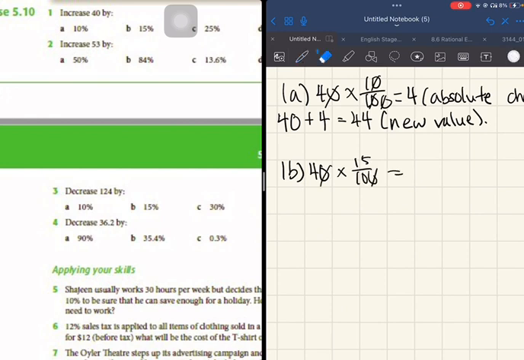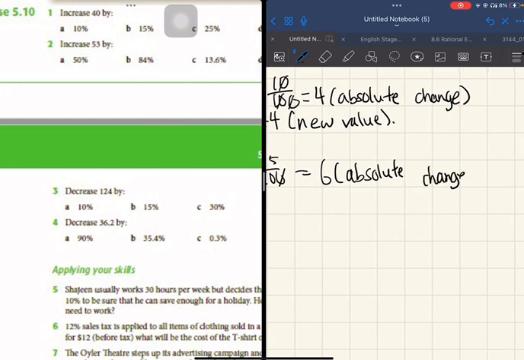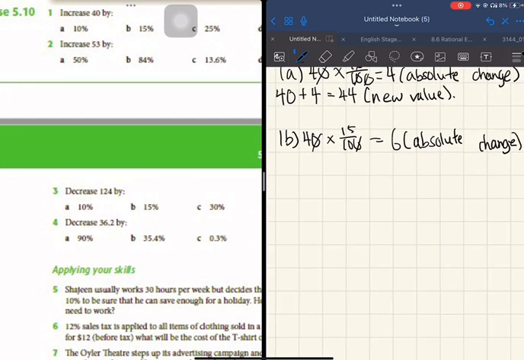Question 1b, increase 40 by 15%. Then I'll get 6. This is the absolute change. 40 plus 6, you get 46, and this is the new value.